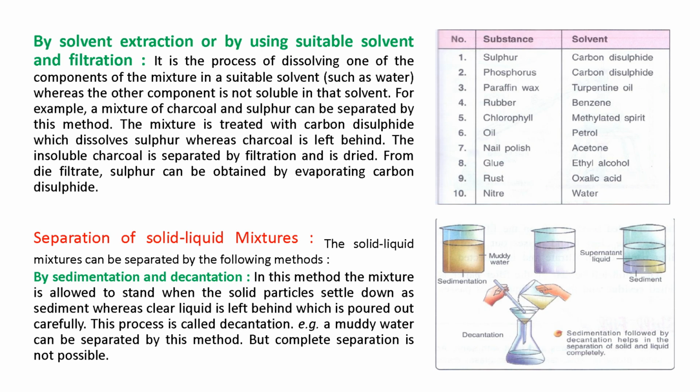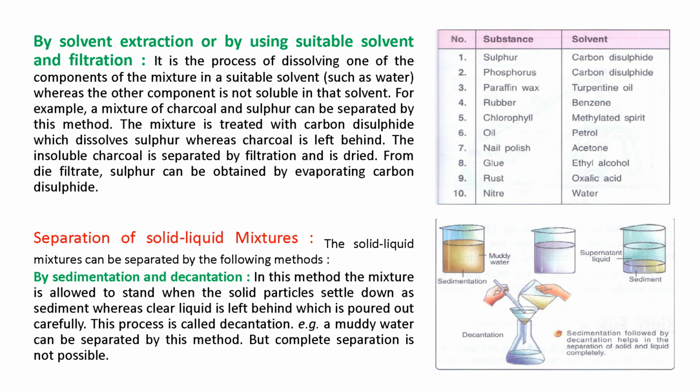Then the next method is solvent extraction, or using a suitable solvent and filtration. It is the process of dissolving one of the components of the mixture in a suitable solvent such as water, whereas the other component is not soluble in the solvent. For example, a mixture of charcoal and sulfur can be separated by this method. The mixture is treated with carbon disulfide, which dissolves sulfur, whereas charcoal is left behind. The insoluble charcoal is separated by filtration and is dried. So in this method, one component should be soluble in the solvent and the other component should not be soluble.